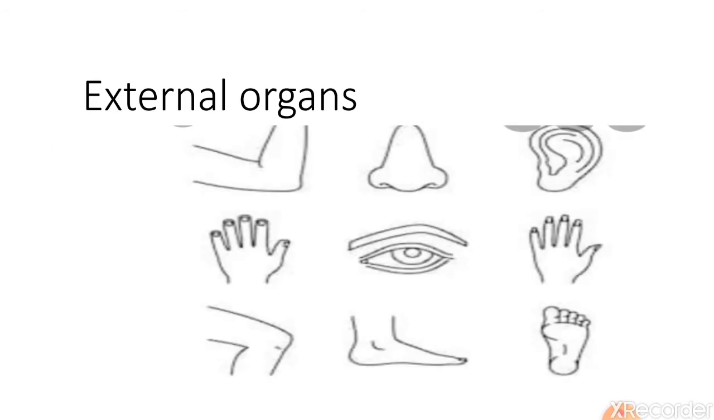Our body is made up of many organs. In this picture, you can see external organs, the organs which are present on our body. We can see them from outside. Those organs are called external organs, like hands, legs, eyes, nose, ears. These organs are called external organs.